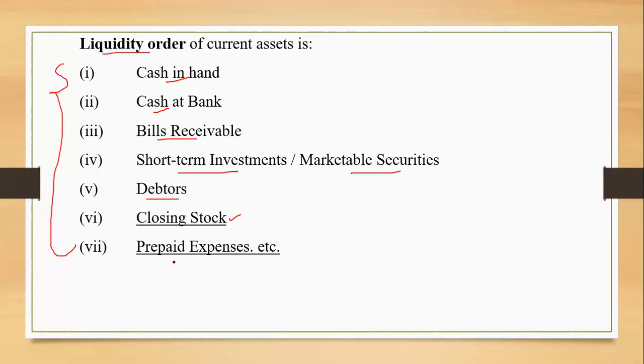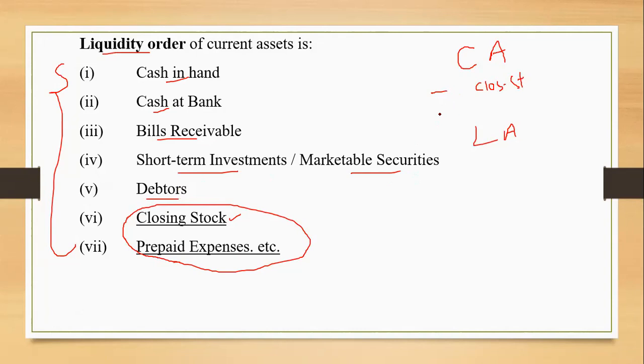Now, why have I highlighted and underlined these two over here? You need to understand that from current assets, one more term can be derived, that is liquid assets. All these current assets are also termed as liquid assets, except two. We need to deduct the closing stock and the prepaid expenses. You deduct these from current assets and you get liquid assets. This is the condition.